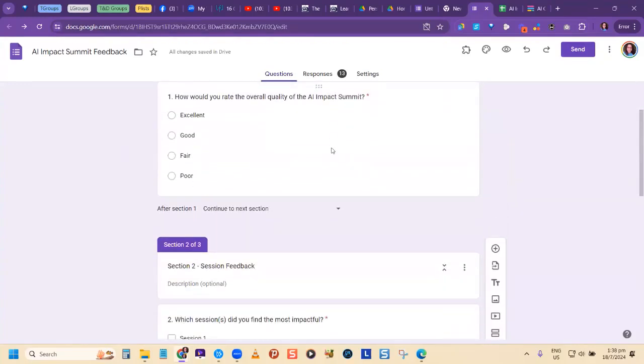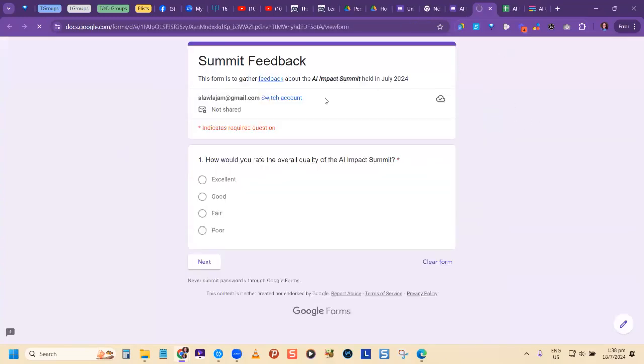So with trial and error, you can test out your form to see what's going on. You may say, how do I test my form? You can come here to preview and you can see the form displayed here for you where you can test it out. Now notice that for those who were filling out the form previously, it doesn't show the form as a whole anymore because I've added a section to it.